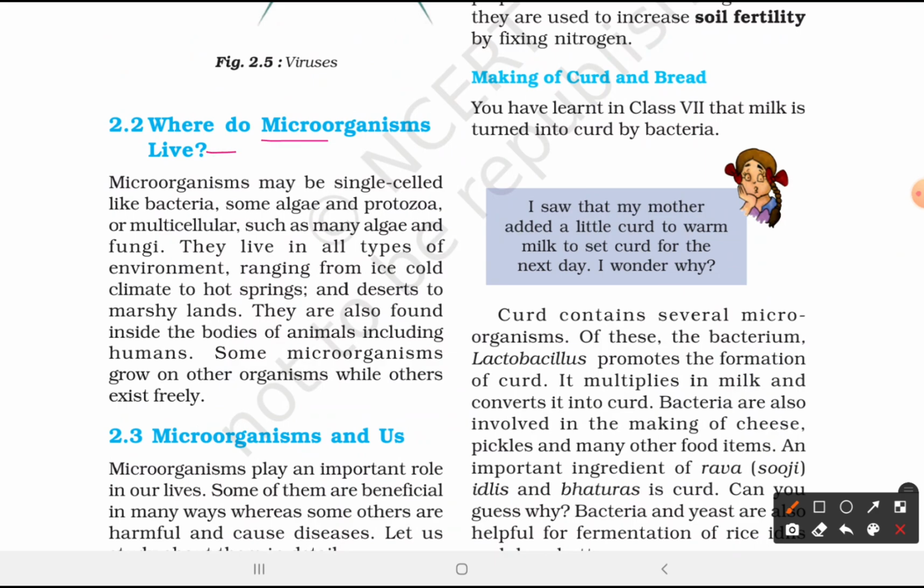Where do microorganisms live? Microorganisms may be single-celled like bacteria, some algae and protozoa, or multicellular such as many algae and fungi. They live in all types of environment ranging from ice cold climate to hot springs and deserts to marshy lands. They are also found inside the bodies of animals including humans. Some microorganisms grow on other organisms while others exist freely.